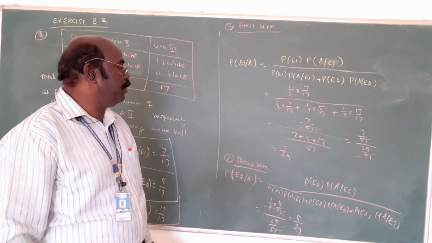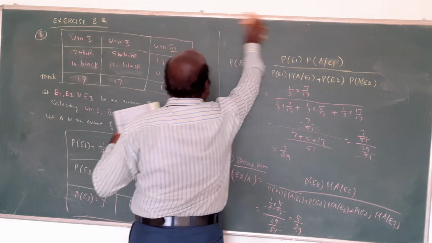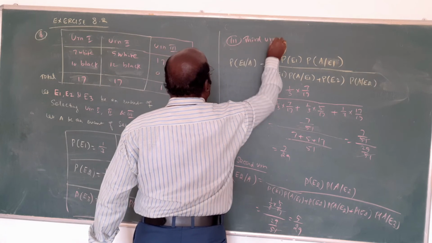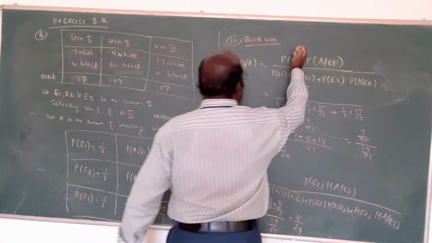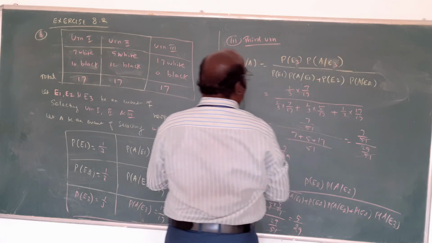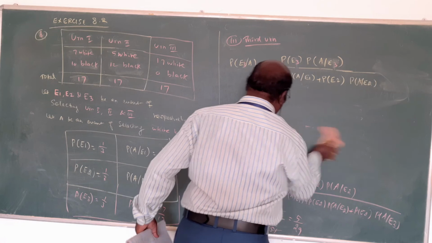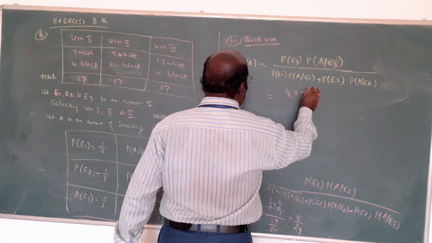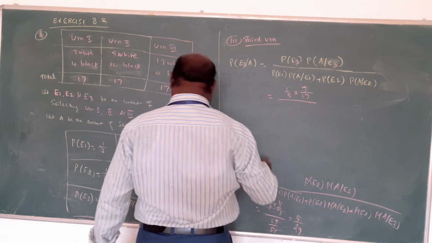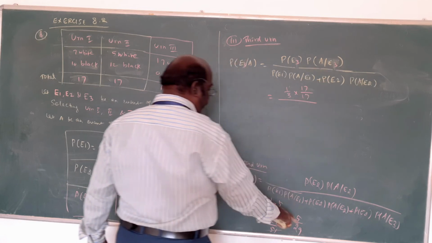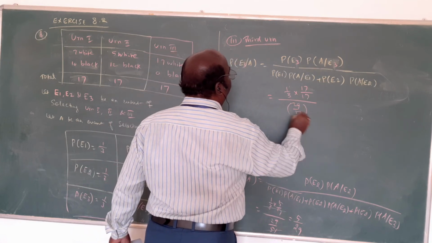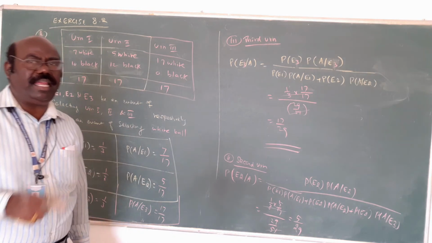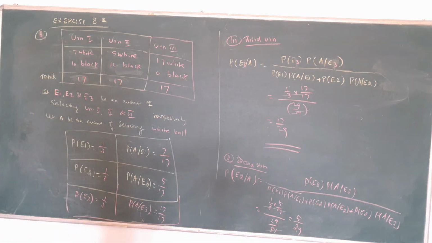Similarly, you write the third one. Here I only want to change the slide. Second one, third one. For E3, the denominator is the same. Am I right? E3 is 1 by 3 into 17 by 17, which is 17 by 51, divided by 29 by 51. This will be cancelled, and 17 by 29 is the answer. In this way, write the formula clearly, substitute all the values, and we get the answer.